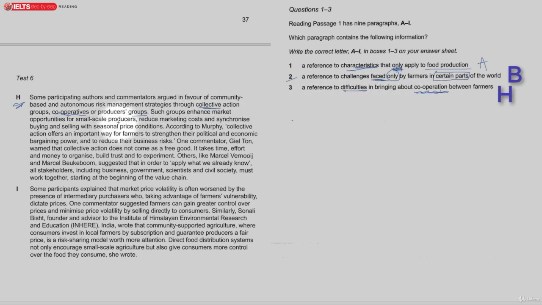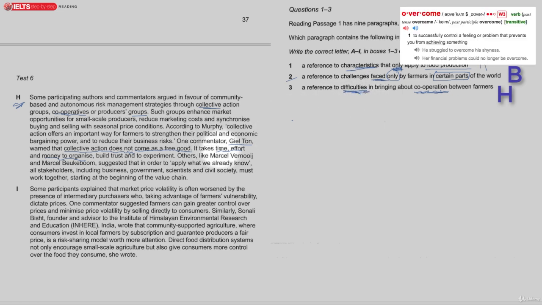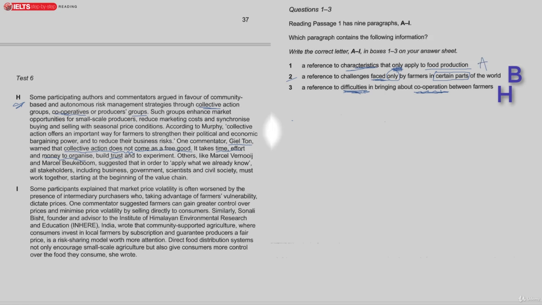And if we're looking for the word difficulties, we can go down here and see that it takes time and effort and money to organize. Those are sort of difficulties, but if we look slightly ahead of that, we can see that this man, Gilton, warned that collective action does not come as a free good. So it does require these difficulties to be overcome: build trust, experiment, all these things.